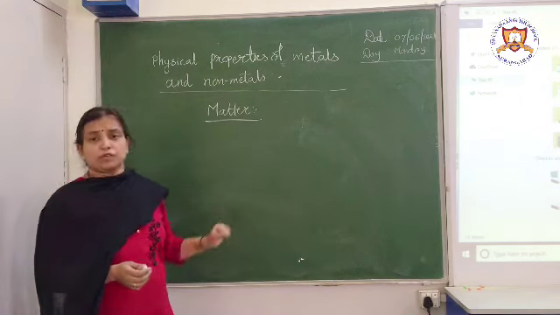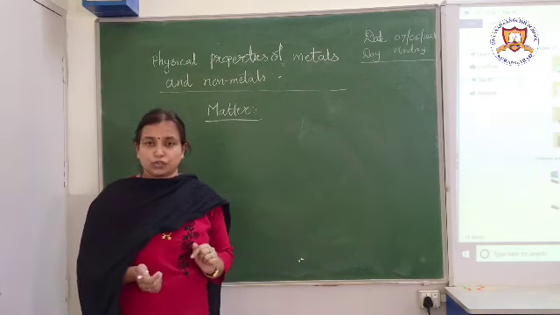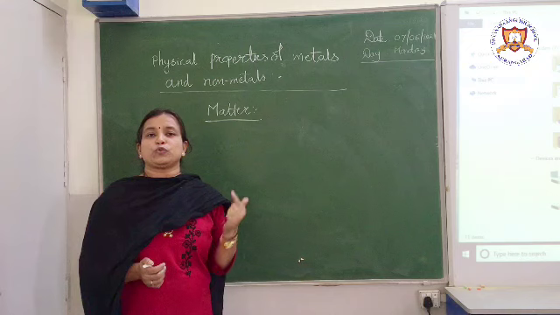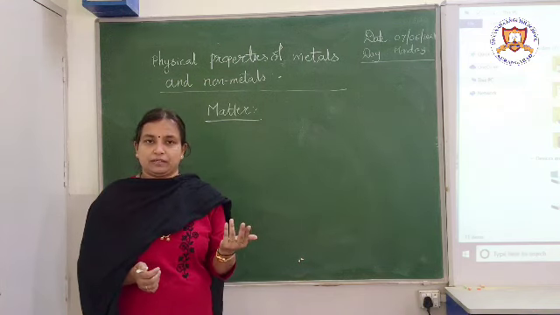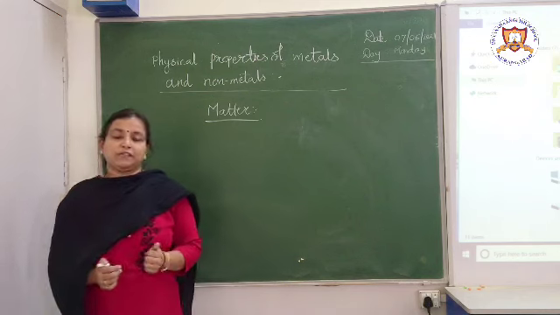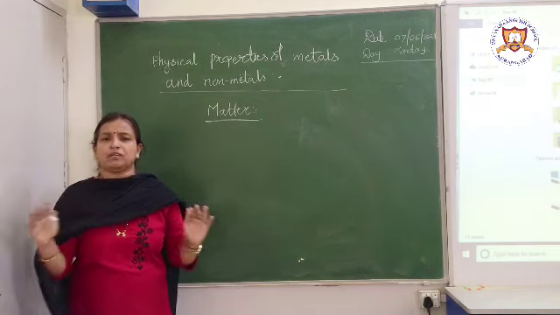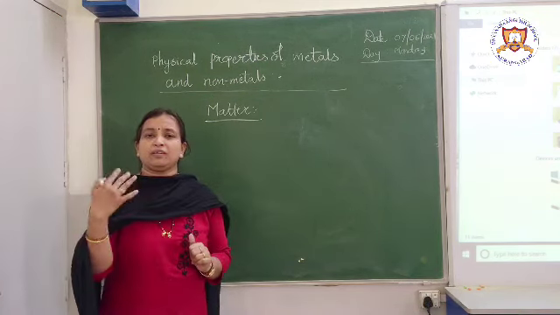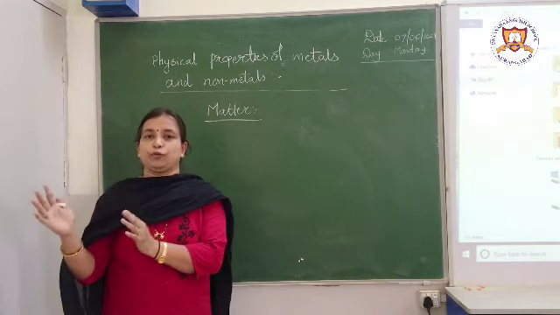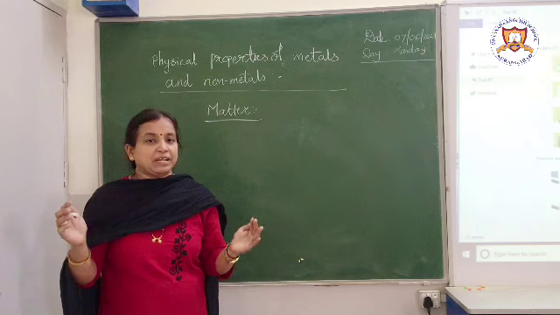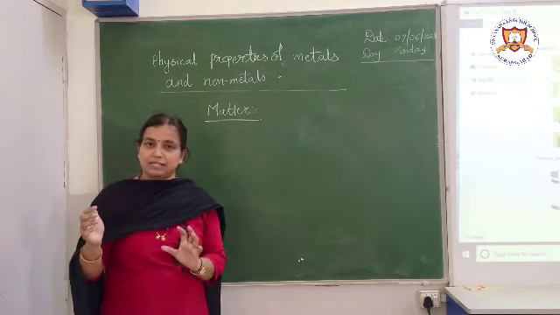Okay. Now when we have to study matter, so many things are there as I told you. So how are we going to study all these things together? All of you know that whenever we have to study so many things together, to make it easy, what do we do? We group all these things into different groups as per their similarities and dissimilarities, isn't it?